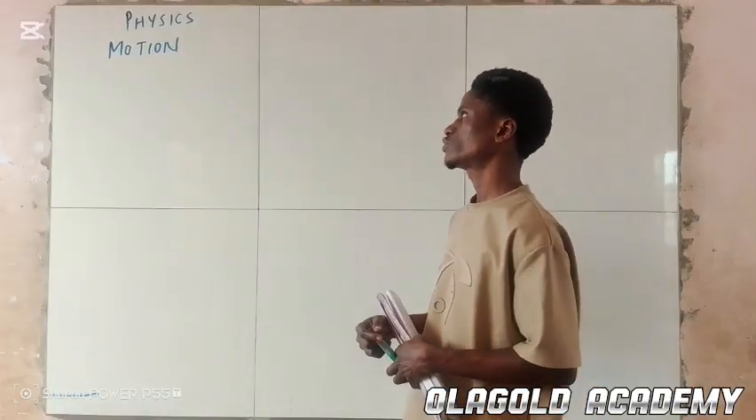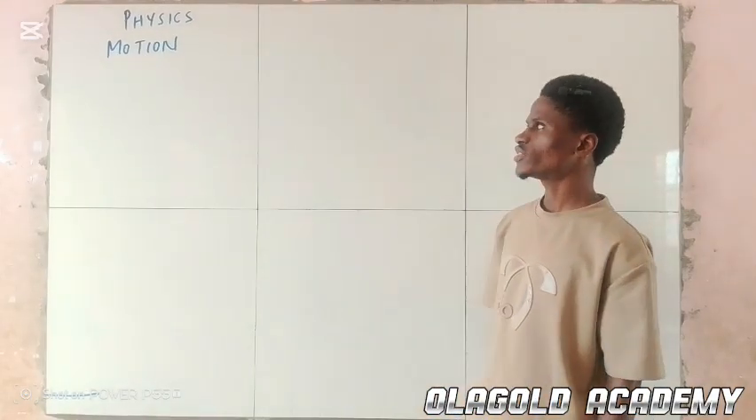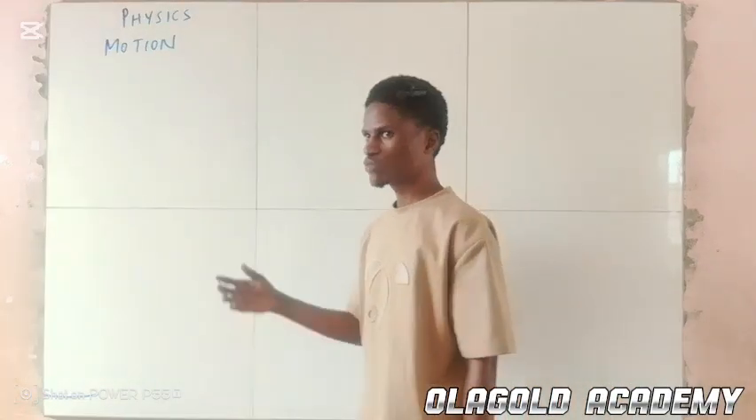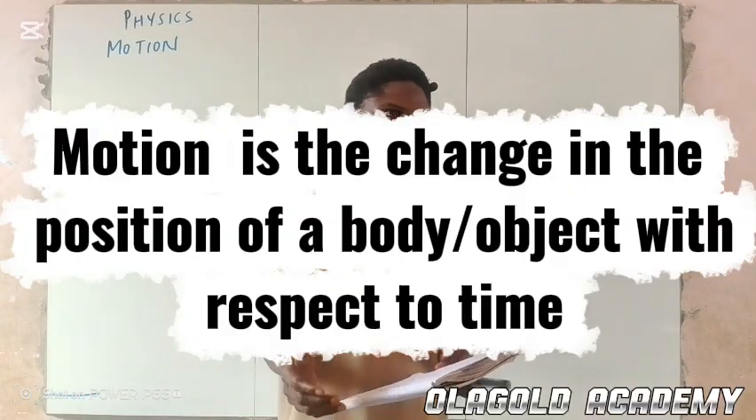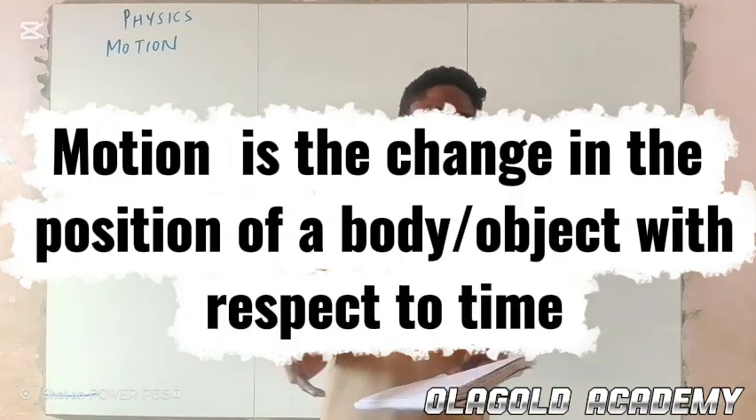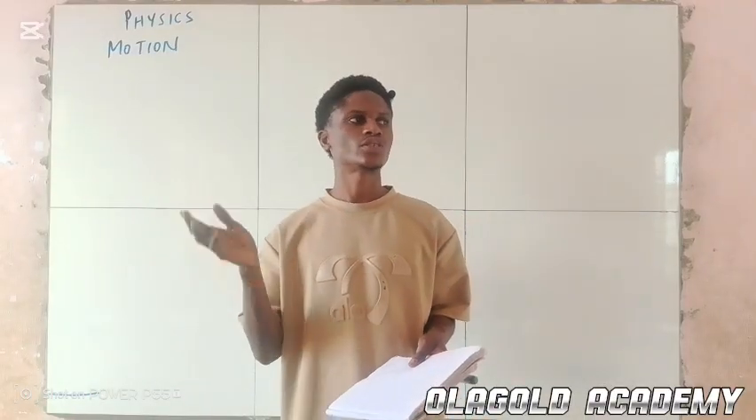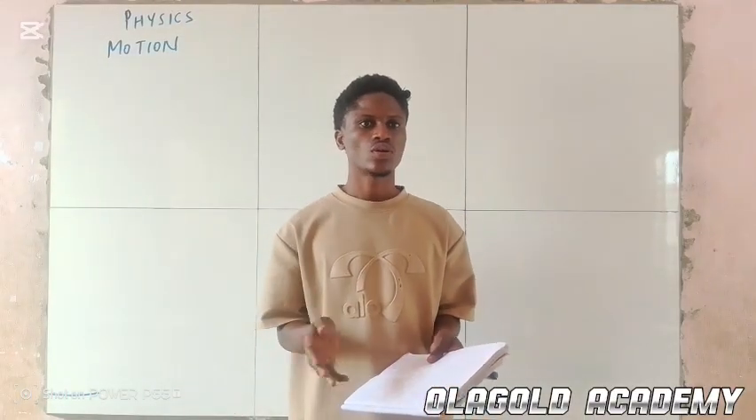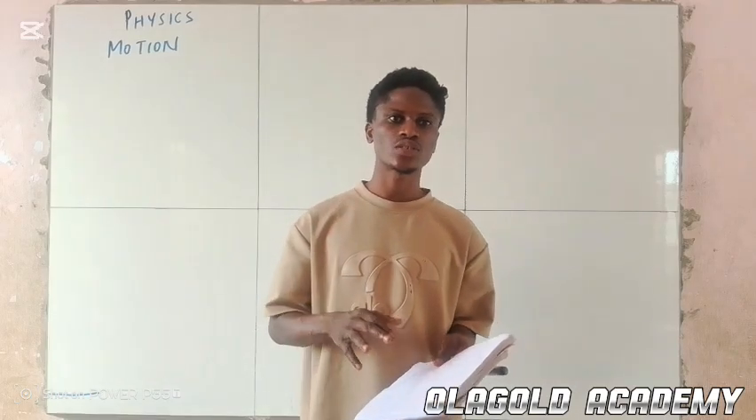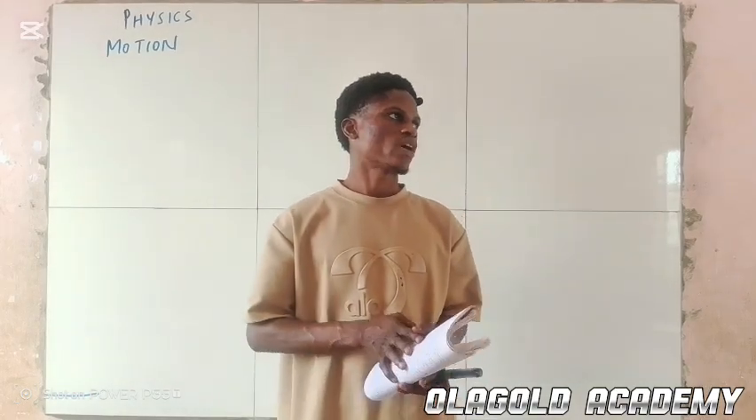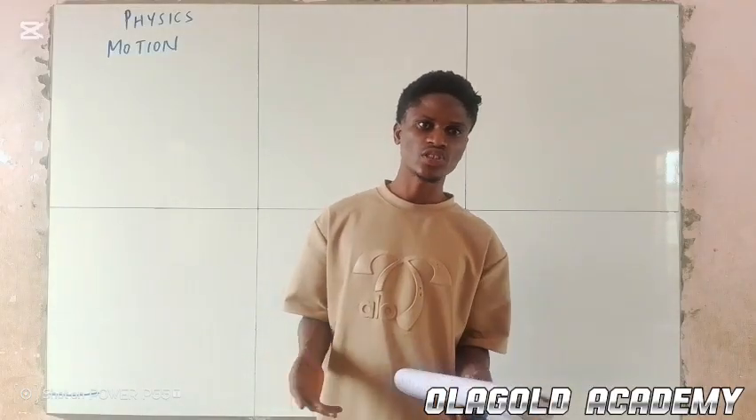Now on the board, we are considering a topic which is motion in physics. What is motion? It is the change in the position of a body or an object with respect to time. Motion is simply the change in position of a body or an object with respect to time. Or you can say that motion is simply the movement of a body.